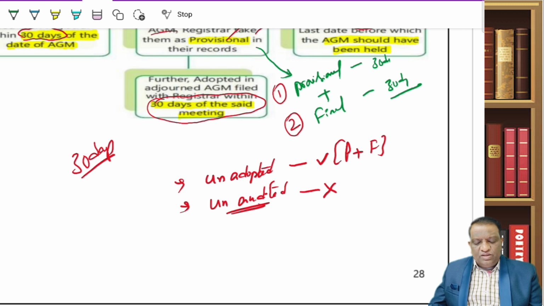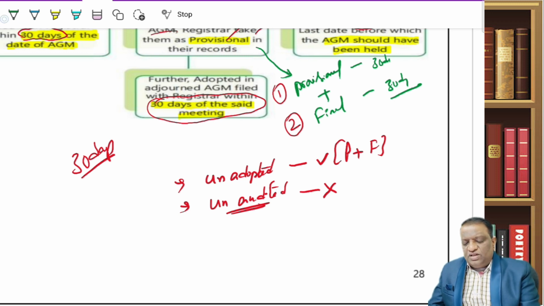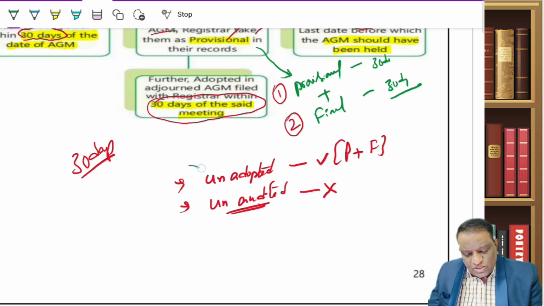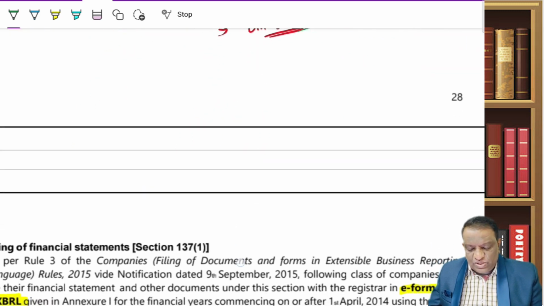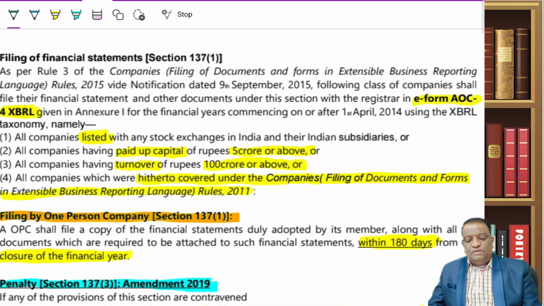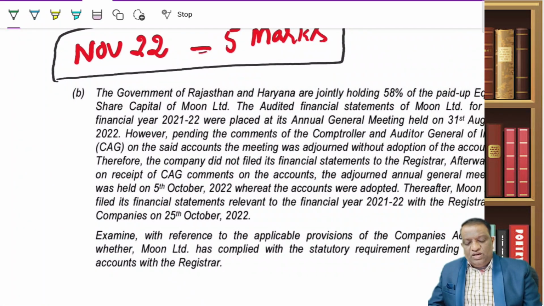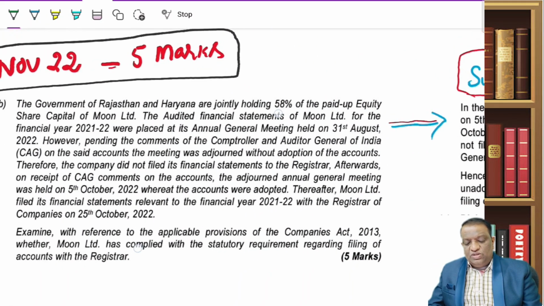So whenever you are reading the question, 99% of the time he will ask you only about an AGM I had, but it is unadopted. But for your backend knowledge, unaudited is different. Unaudited you cannot file, so he is not going to accept it. So this is how I look at the questions he is going to ask.